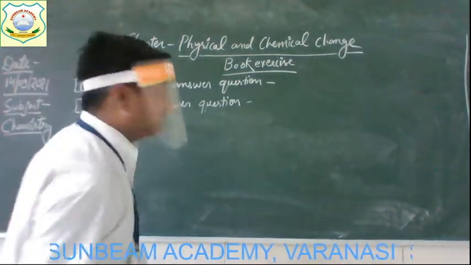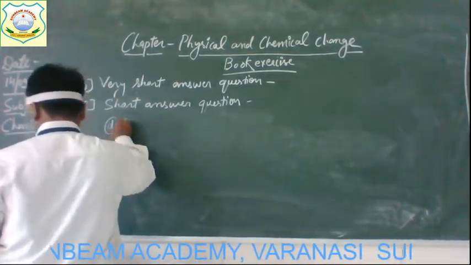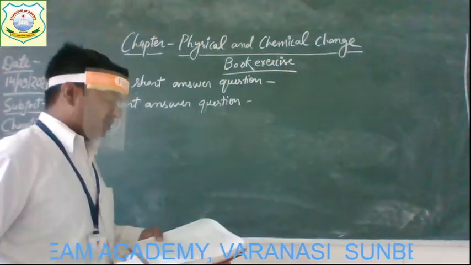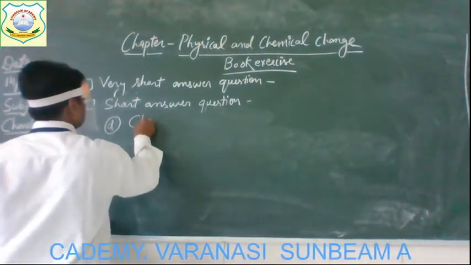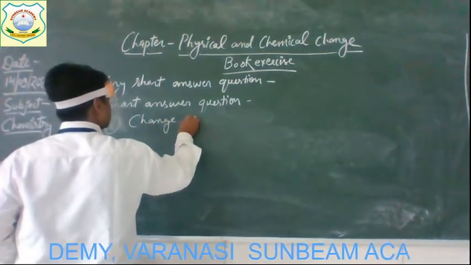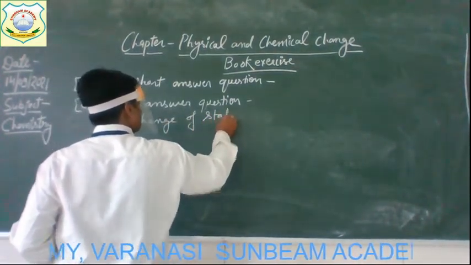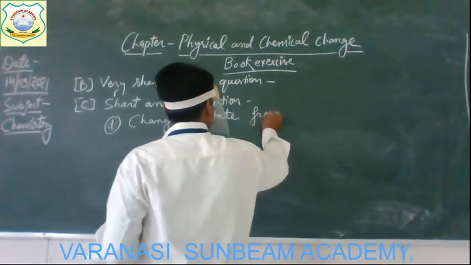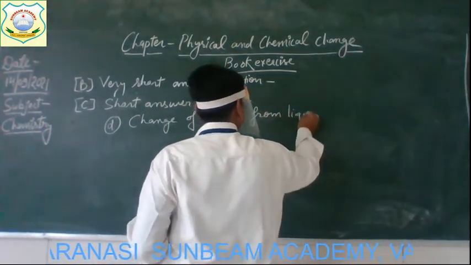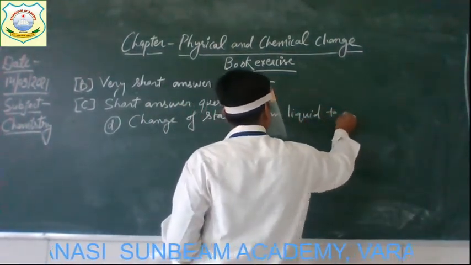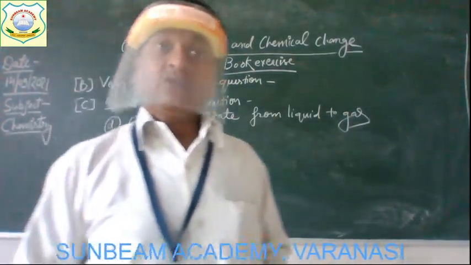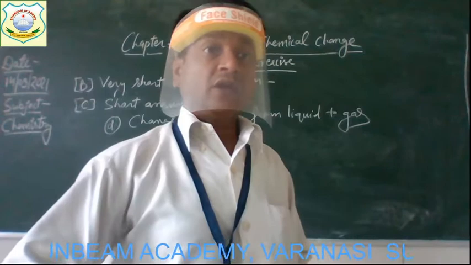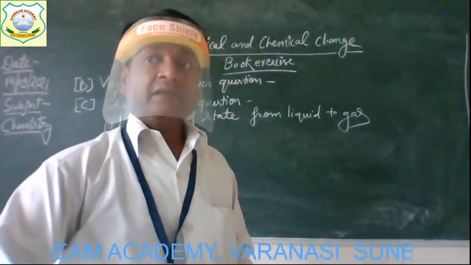The next is change of state from liquid to gas. You know very well there are three states: solid state, liquid state, and gaseous state.